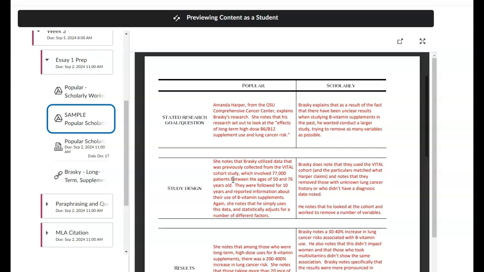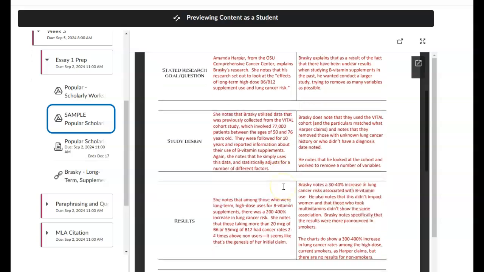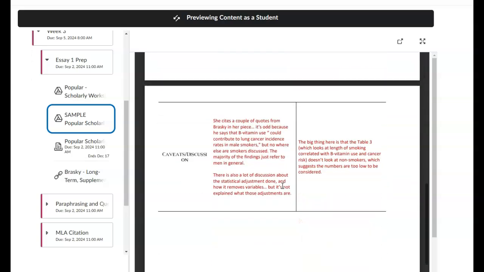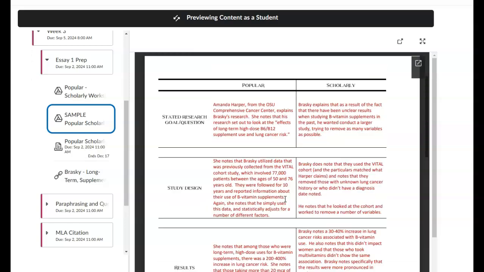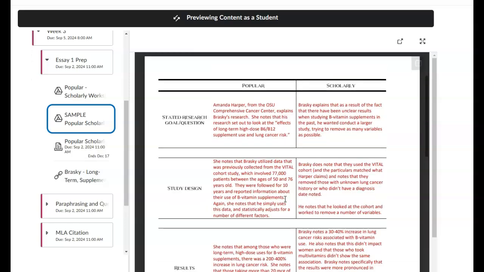Okay. So, what we're going to do here is look at it on 4 basic criteria, okay? The stated research question or goal, the study design, the results, and then any caveats, discussion, thoughts we've got about it, okay? Now, what you're going to do is note, what does the popular article say the study design of the scholarly study is, and then what does the scholarly study actually say, okay? So again, we're trying to understand is the popular article right here. So what's the popular article say about their research question or their goal, what they set out to try to figure out? And then what does the scholarly study say?